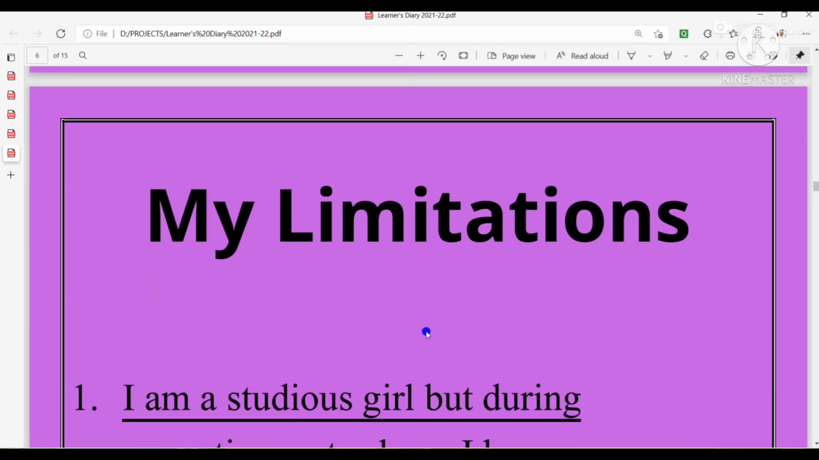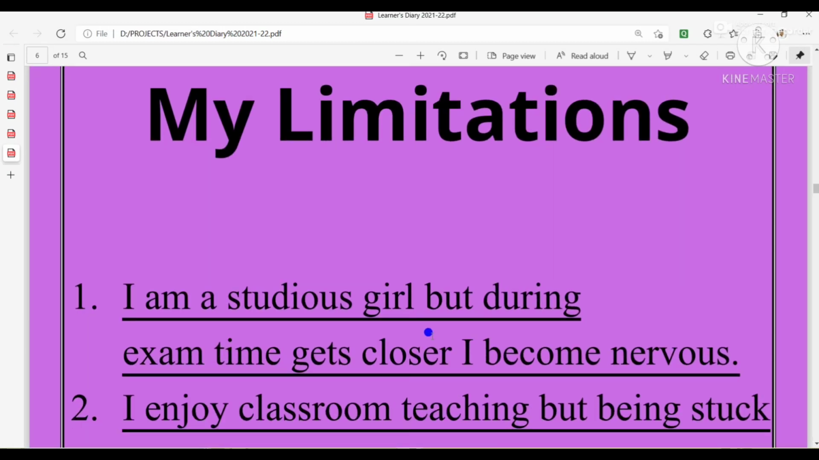Here, I become nervous is not a good thing. It is a disadvantage, that means a limitation of mine. But before that I have mentioned that I am a studious girl, so this line will increase. This line will focus the examiner's point of view to what we call award a good grade or good mark